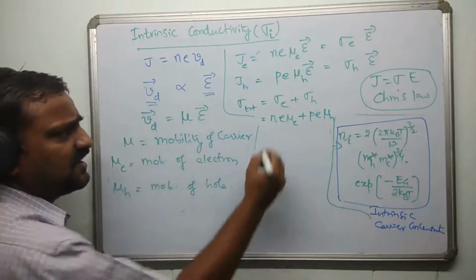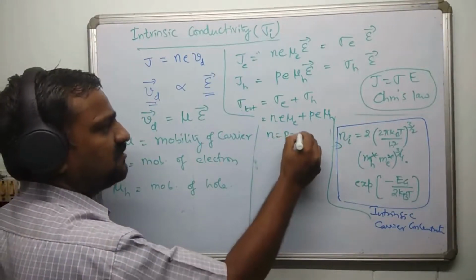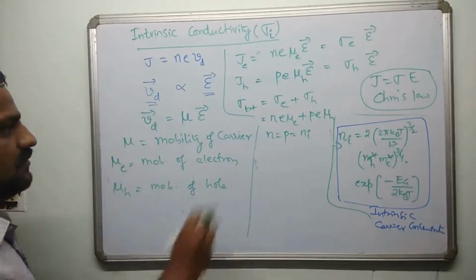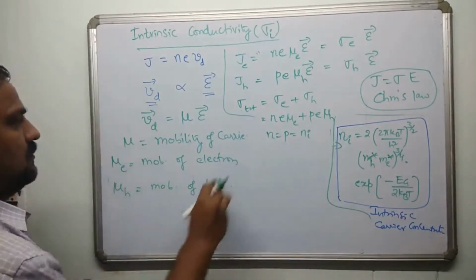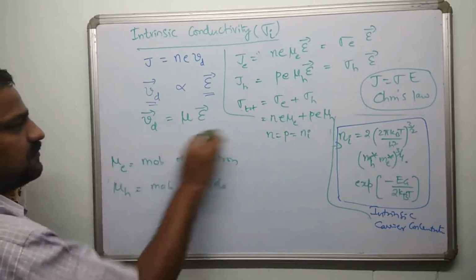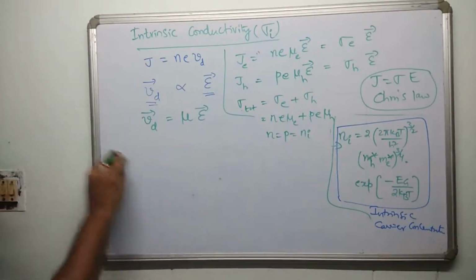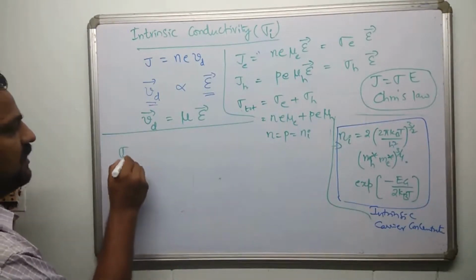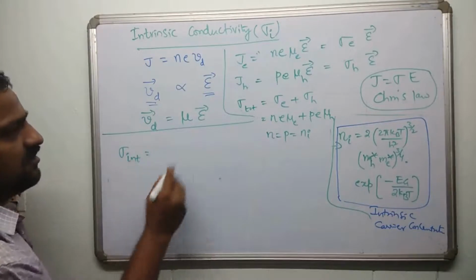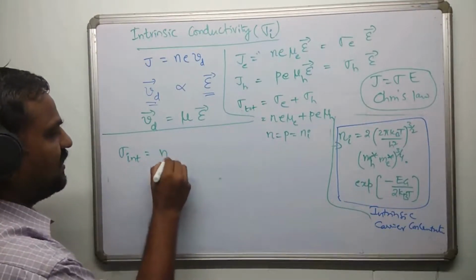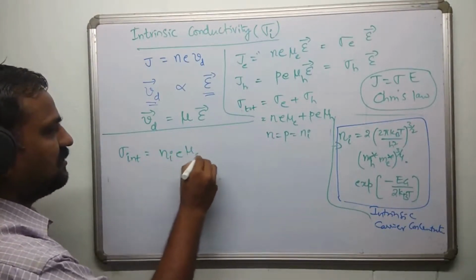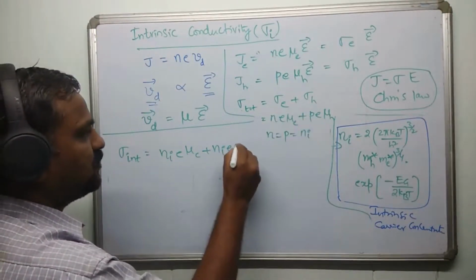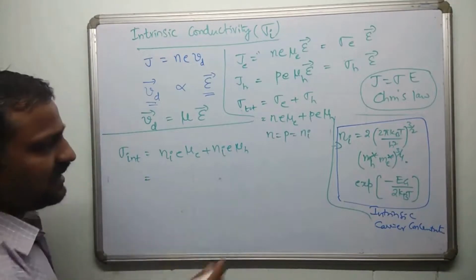As we know, in the intrinsic case, n is equal to p is equal to Ni. So this is going to be sigma intrinsic is equal to this plus this, which is Ni e mu E plus Ni e mu H. Finally, Ni can be replaced with this.